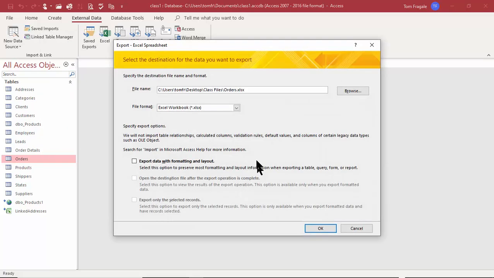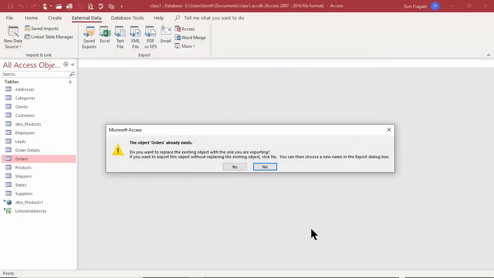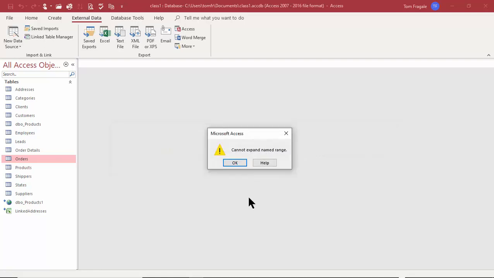I'll pick on Excel. Now, in this case, you can pick where it's going to go. It's going to put it in my desktop, which will be fine. And the Excel format is fine. And then I'll just usually click on OK on this window. And it says that file already exists. Do I want to replace that one? So I know I'll just replace that one in my case. Let's try that again.